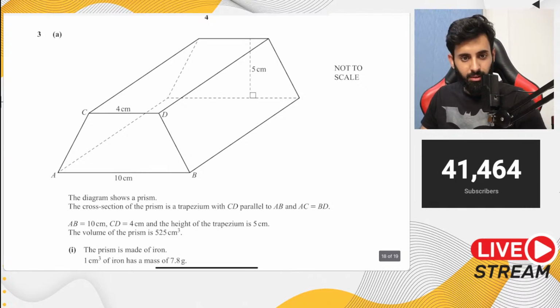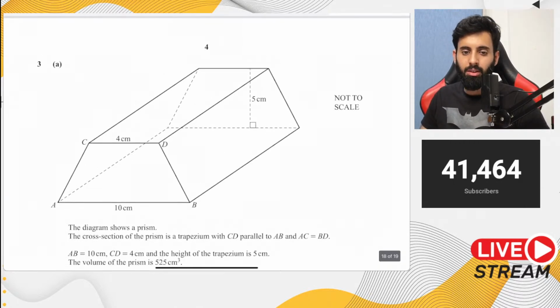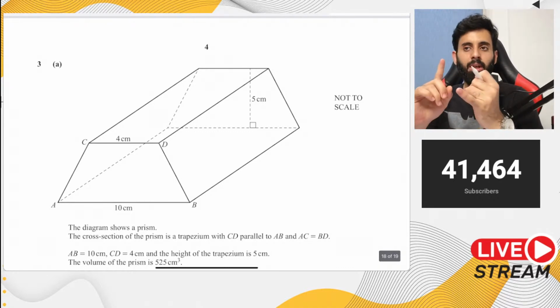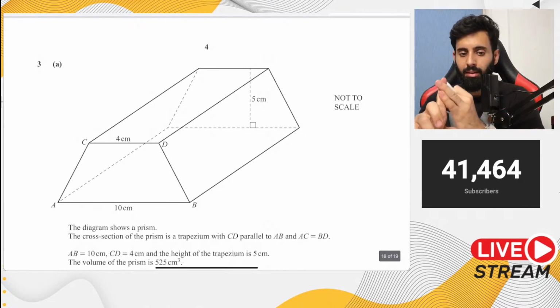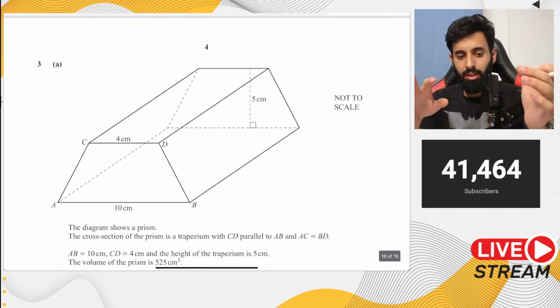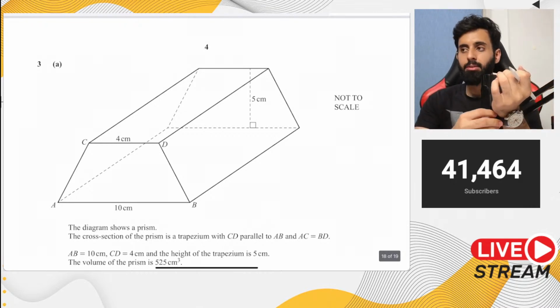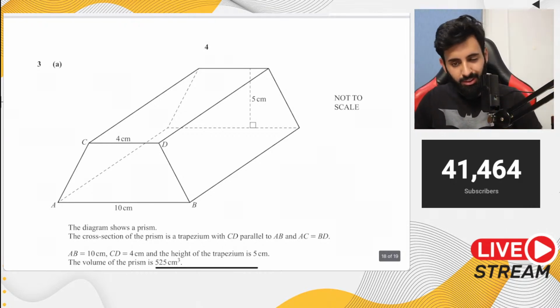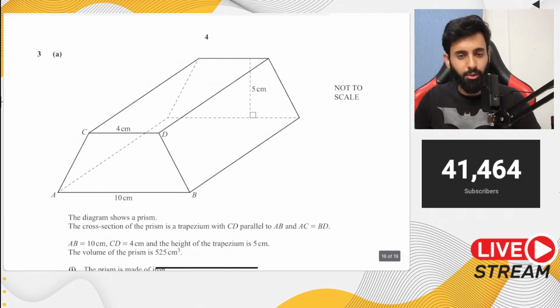Now, let's take a look at this question, see what it says, and let's solve it. So it says here, the diagram shows a prism. The second you see a prism, you should remember all the properties of a prism. How do you calculate the volume of a prism? Area of cross section multiplied by length. How do you calculate the total surface area? I'm going to give you guys a formula for calculating total surface area of a prism as well. Make sure you note it down. It will save you a lot of time, if you don't know it already.